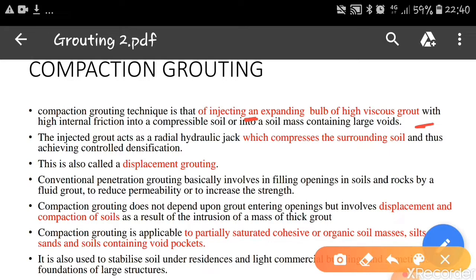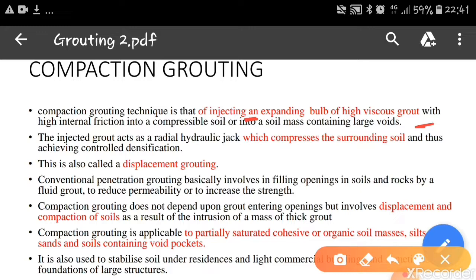That means we are injecting the grout itself, but it will expand and form a hard bulb, and it will compress the surrounding soil because of the internal friction. Since it exerts pressure on the surrounding soils, the voids are filled and the particles move or displace and come closer to each other. That's how the soil gets strengthened, or the shear strength of the soil is increased.